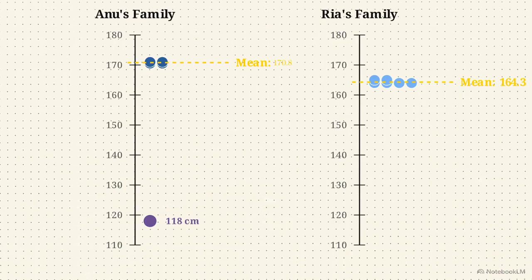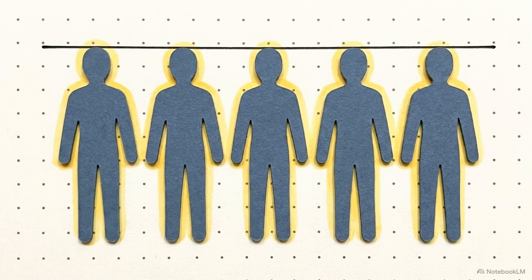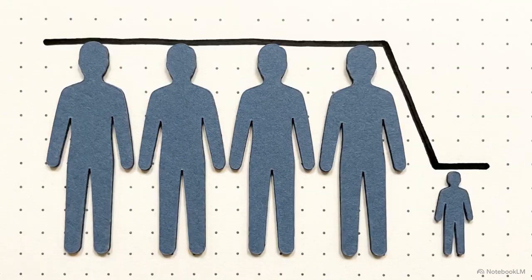Anu's family has one very young child who is only 118 centimeters tall. That one extreme low point acts like an anchor, pulling the entire calculation down. The mean is incredibly fragile. It works perfectly when everyone in a dataset is roughly the same, but a single extreme outlier completely breaks it.